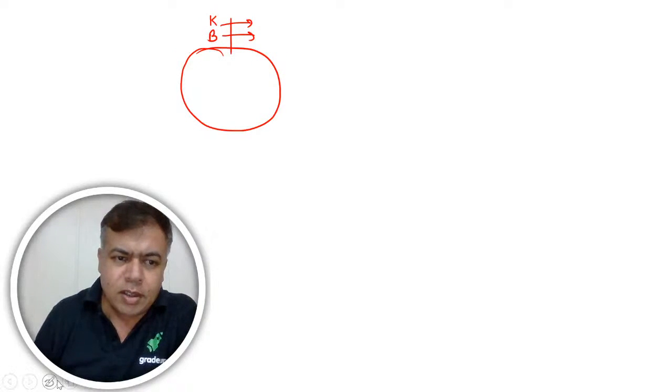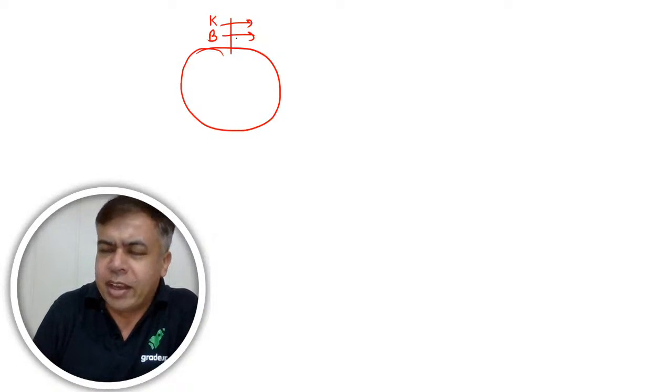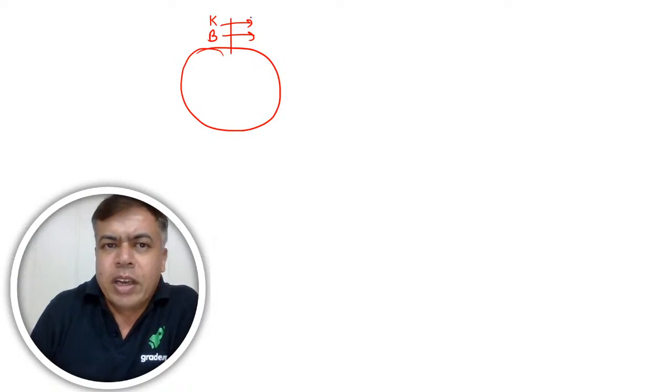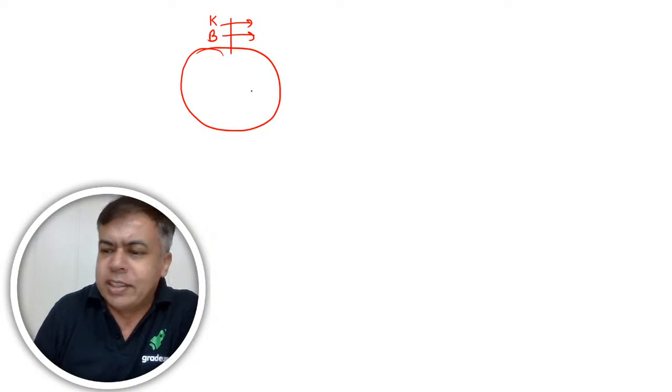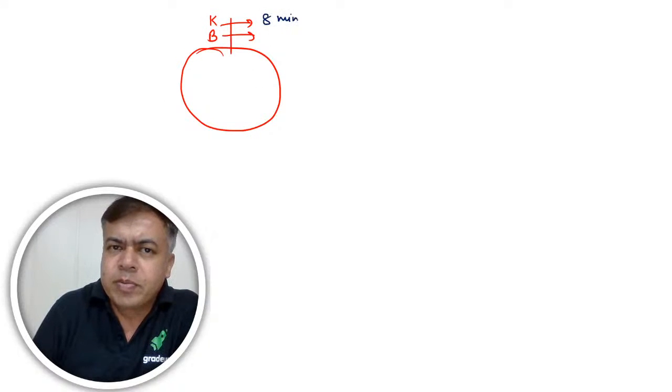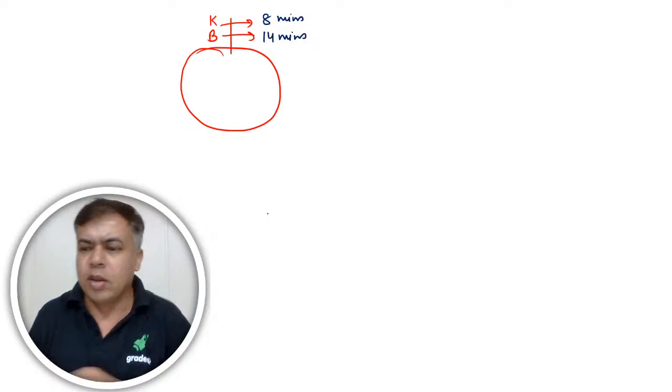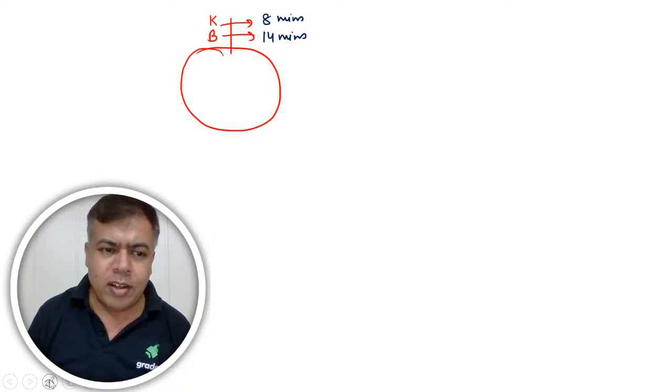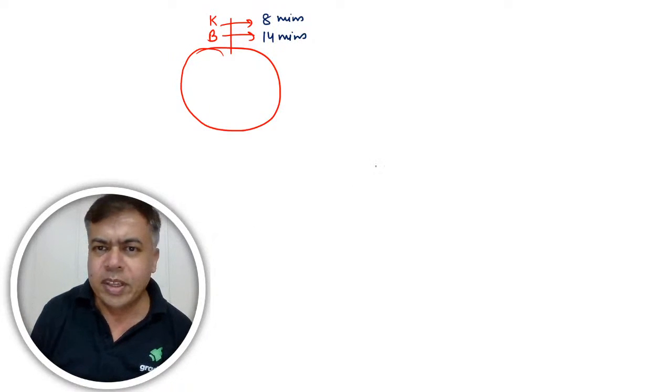Let's understand with the help of this example. Let's say there are two runners, Kallu and Billu. Both are running in, let's say, the direction may be anything. Now Kallu can complete one round of this circular track in 8 minutes, and Billu can cover this one round in 14 minutes. Now I'm taking three questions here.